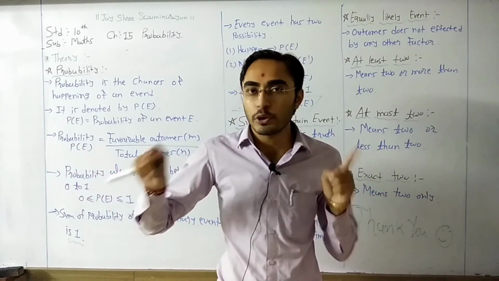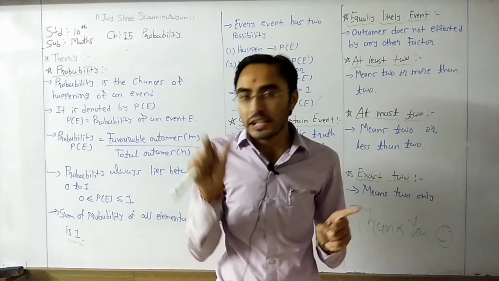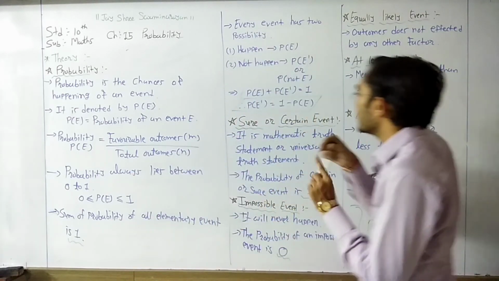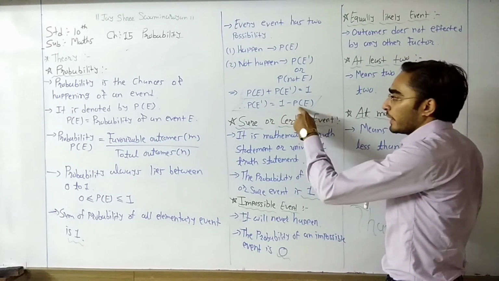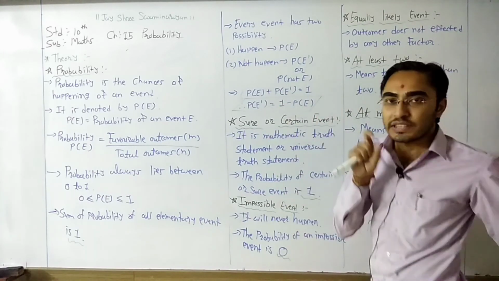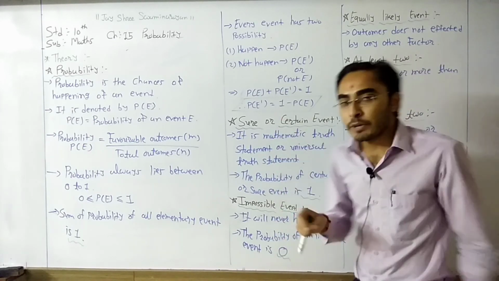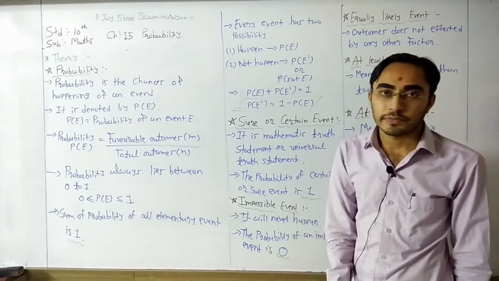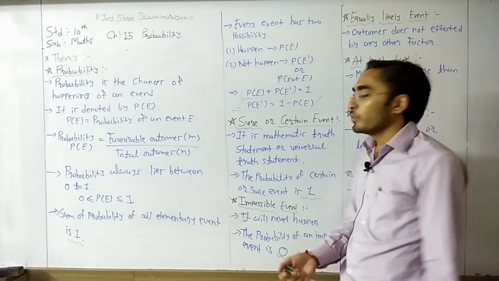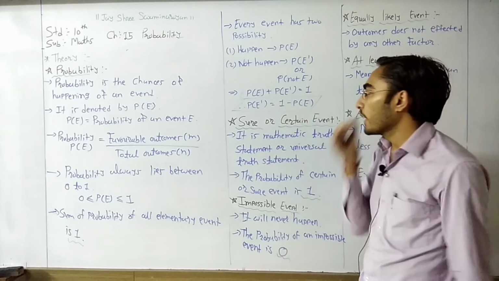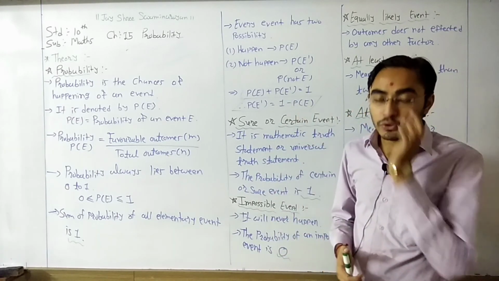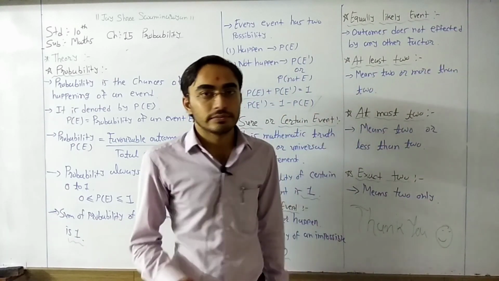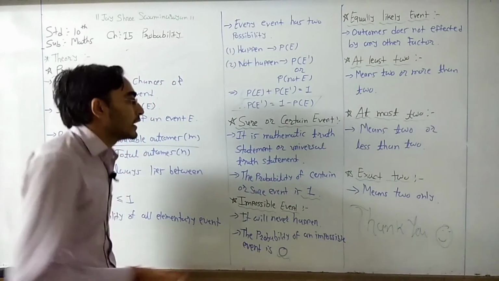Both the probabilities are the same. But you can directly find the probability of even number not coming, because if you know the probability of even number will come, then 1 minus that probability gives the probability that even number will not come, and it is similar to odd number will come. So you can use it in this way. If you use this formula, you can directly find the probability of the second event. You do not need to do any further calculation.